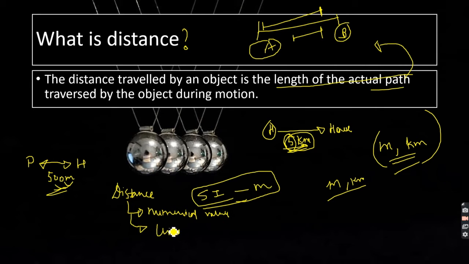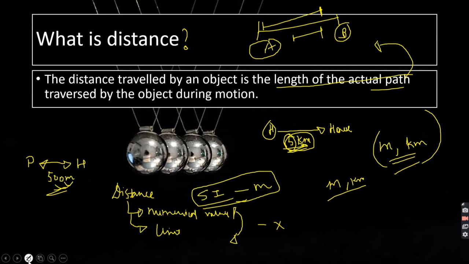Whether to use kilometer, meter, centimeter, or millimeter, whatever you want. Without both of them, your statement will be senseless. So it's very important to know the accurate number as well as to use the perfect unit for that particular number. So that is distance.